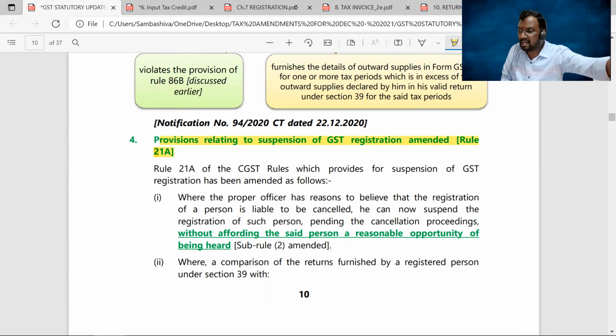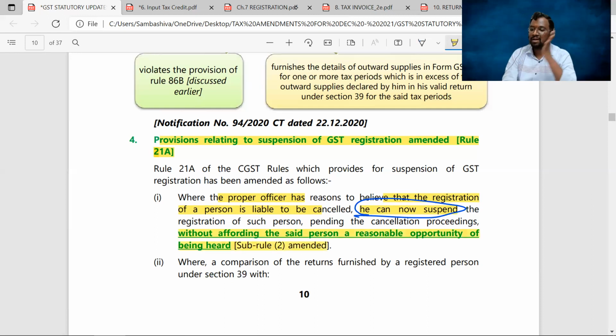Your registration certificate will be suspended first. Then they will explain under which grounds it was suspended, and then you will get an opportunity of being heard. You can see here that where the proper officer has reason to believe that the registration of a person is liable to be cancelled, he can now suspend the registration of such person pending the cancellation proceedings, without affording the said person a reasonable opportunity of being heard.